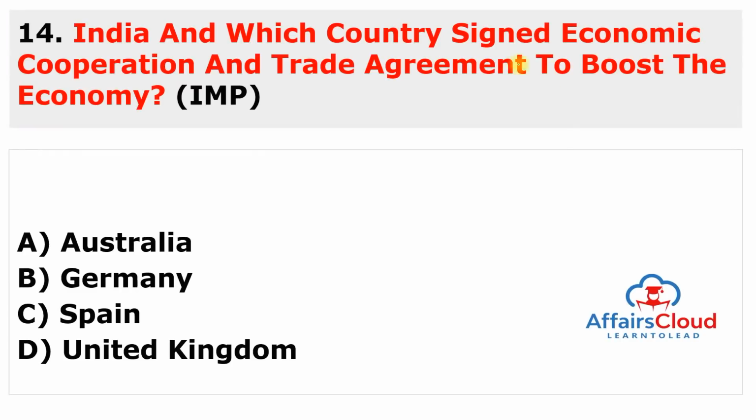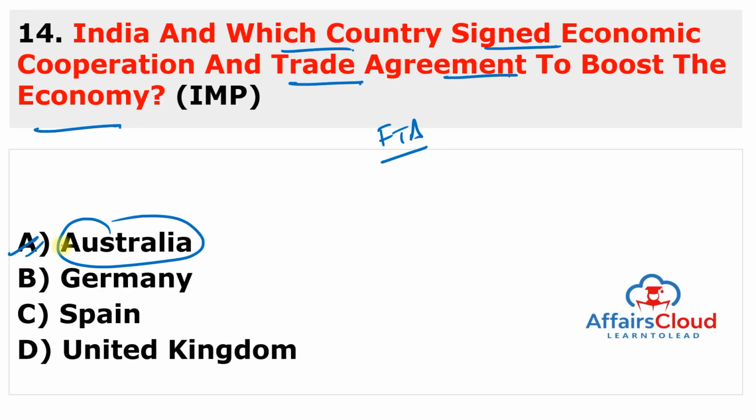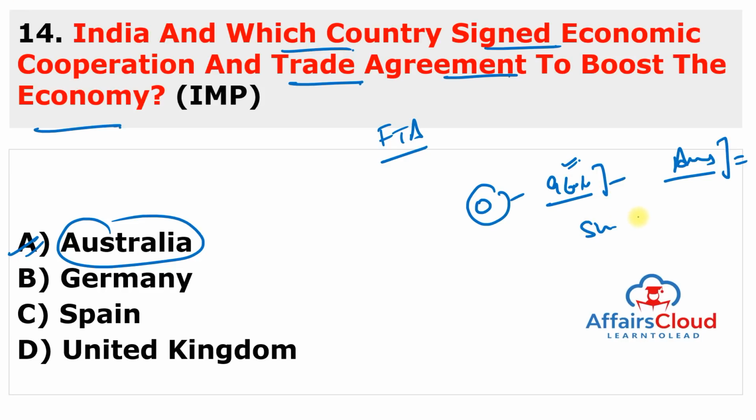Moving to next section, it is our important question section. Here is the question. India and which country signed the economic cooperation and trade agreement to boost the economy? Both the countries signed a free trade agreement, and this country is Australia. So the answer of this question is A. And this agreement is set to provide zero duty access to 96% of India's exports to Australia. If we are exporting something to Australia, 96% of the items will now get zero duty. And these items include shipments from sectors like engineering goods, gems and jewelry, textile, apparel, leather. So these things include 0% duty now from India to Australia.